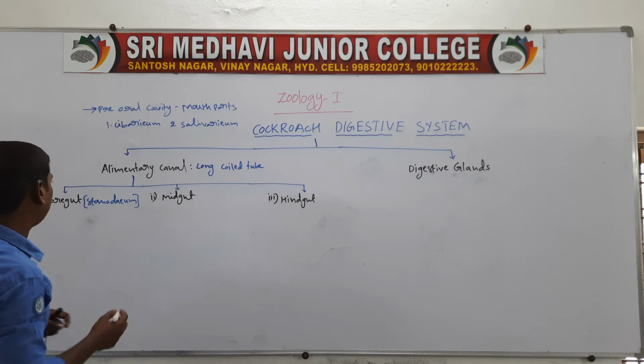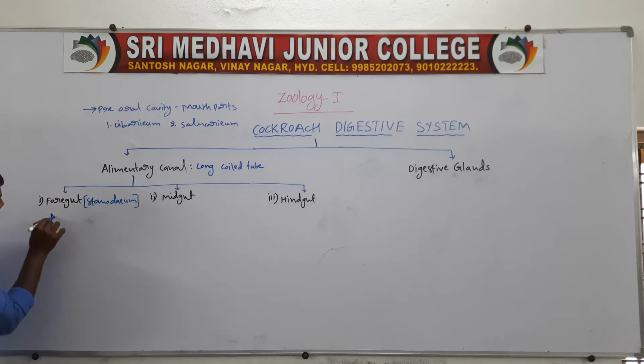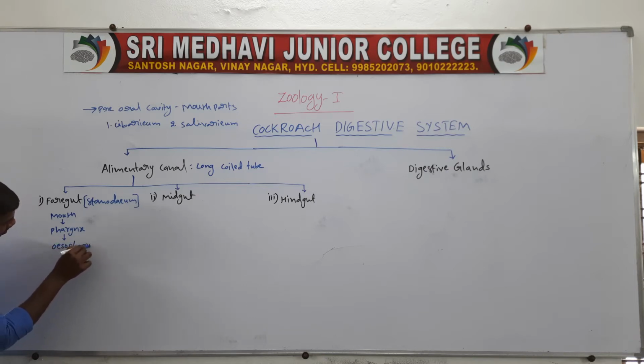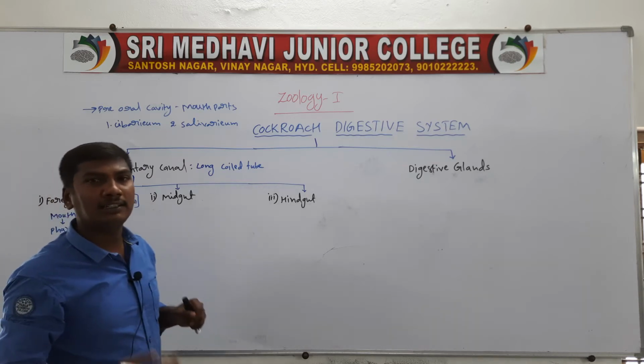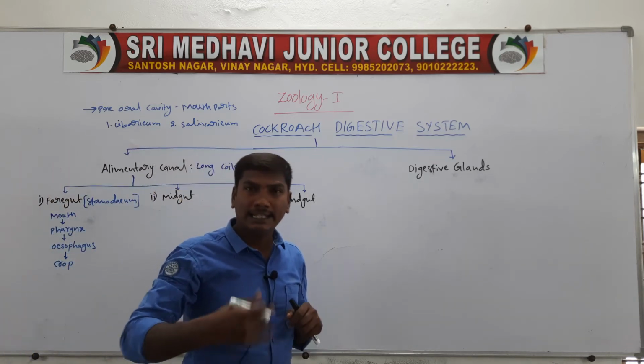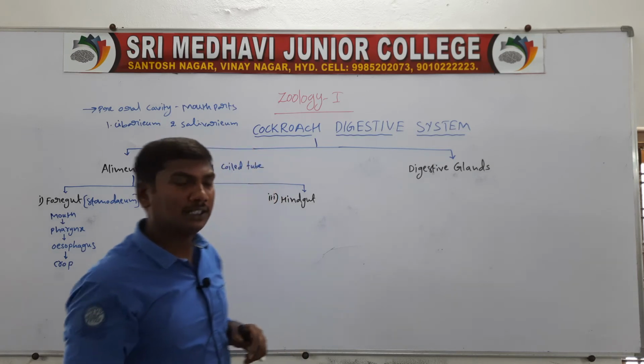First one, mouth. So the mouth opens into the pharynx. The pharynx opens into the esophagus. The esophagus opens into the crop.